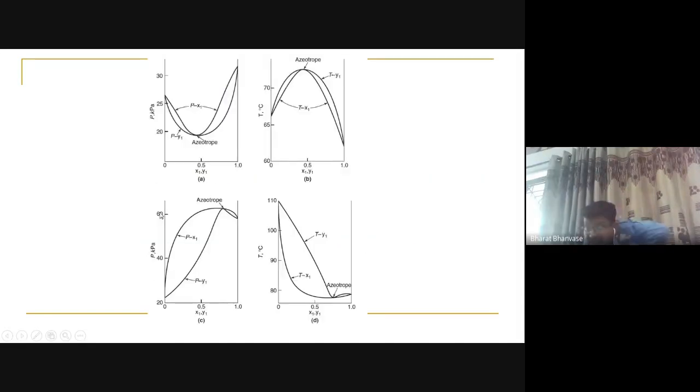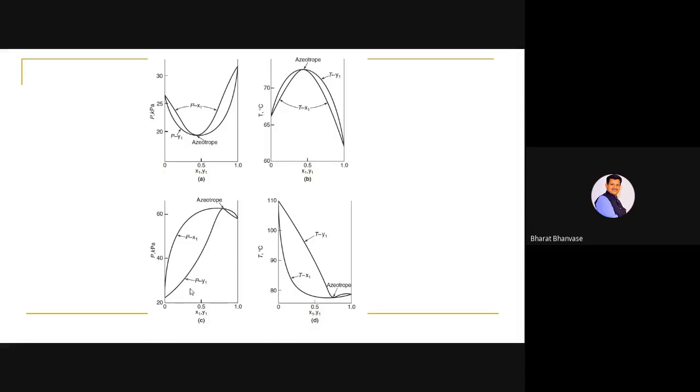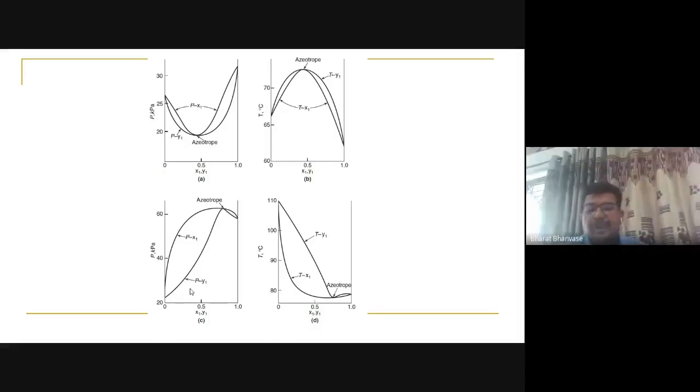Coming to this PXY or TXY diagram, nowadays people are working on residue curve mapping. This can be done in Aspen also. In Aspen Plus, you can develop a residue curve map. You are tracking the concentration of a particular component in the residue, right?